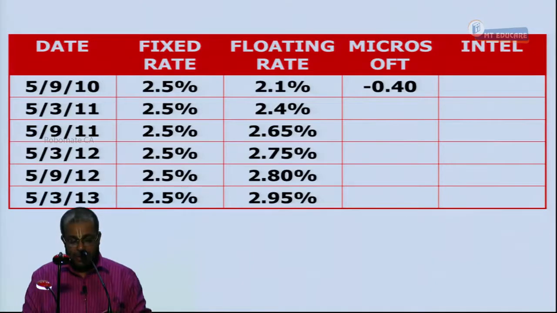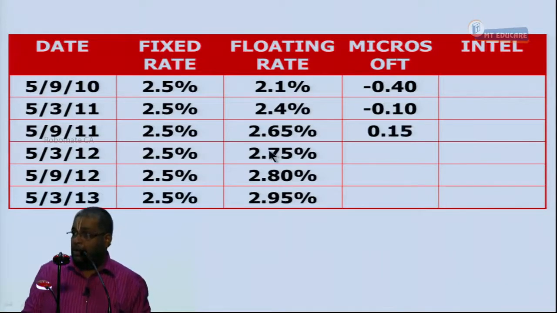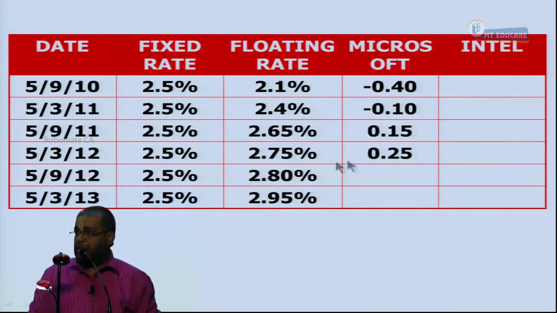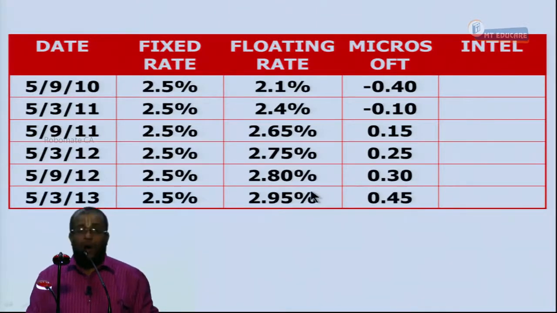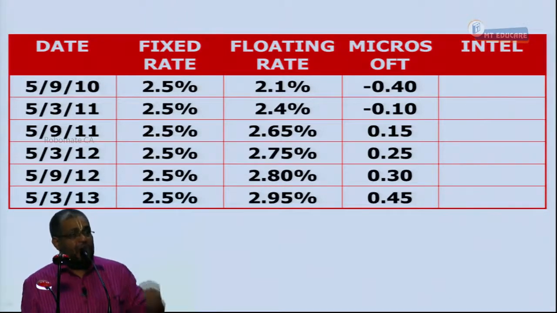Okay, now like that, you tell me for the remaining. Tell me, next is 2.5 minus 2.4, gives how much? Minus 0.1 million. Microsoft has to pay 2.5, receive 2.65, how much is it going to be? 0.15 million. 2.5 minus 2.75, 0.25 million. Microsoft is going to receive. Pay 2.5, receive 2.8, what is it receiving? 0.3 million. 2.5, receive 2.95, so it is 0.35. What is plus for Microsoft becomes minus for Intel, and vice versa. No need to calculate once again.